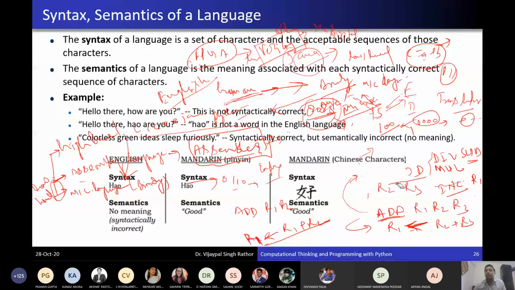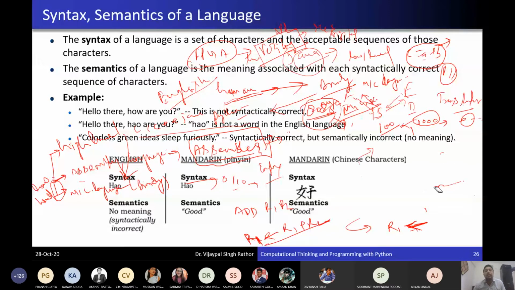So these are the two types of translator. These are used to convert the high level program into the low level, or generally we call it machine language. It is clear na? So what is the difference between compiler and interpreter? Both are translators, both are used to convert the high level language program into machine language. Compiler compiles the whole program at a time. The interpreter does it line by line.